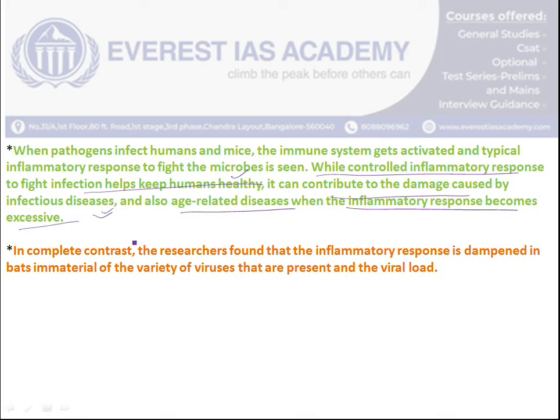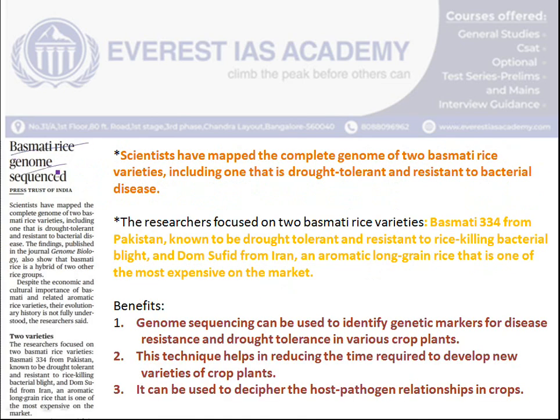So in the case of bats, the inflammatory response is very much dampened, it is dormant. That's why they are able to host a lot of virus diseases, and in turn they are also healthier. Next article is the basmati rice genome sequence.